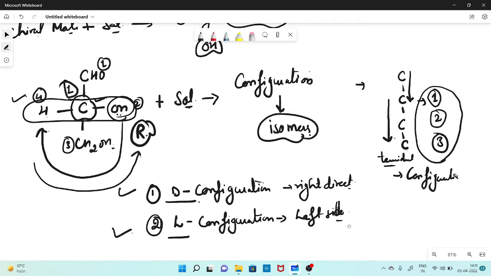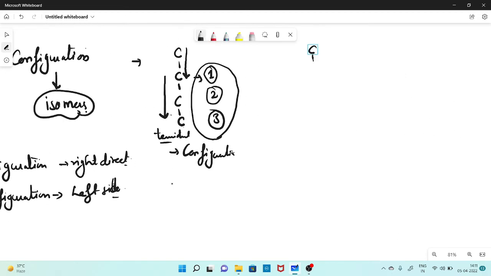So in this case, if you have a 6 carbon molecule, right? And here you have the hydroxyl group on this side and the hydrogen atom on this side, and this is your chiral carbon, right? So this chiral carbon configuration would be D configuration, because this one carbon would be the farthest chiral carbon, right? So this is how you decide when there are multiple chiral carbons present in carbohydrates, right? I hope everything is clear until now.